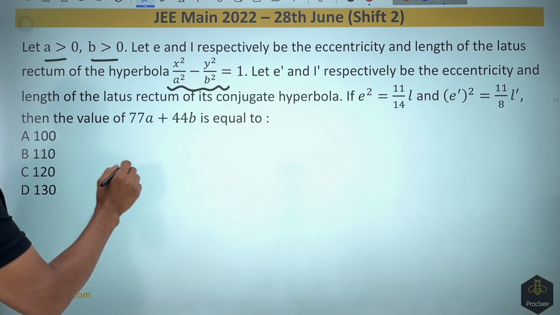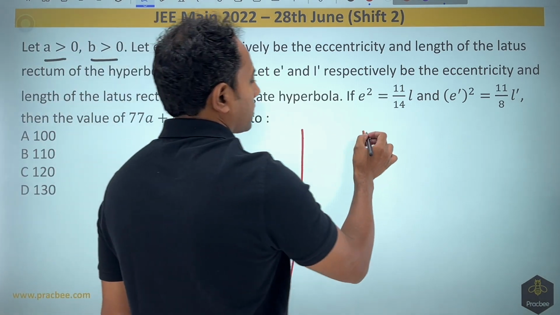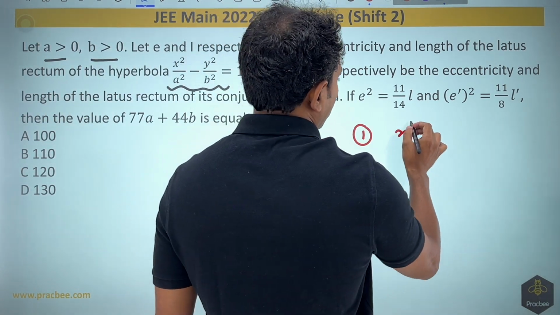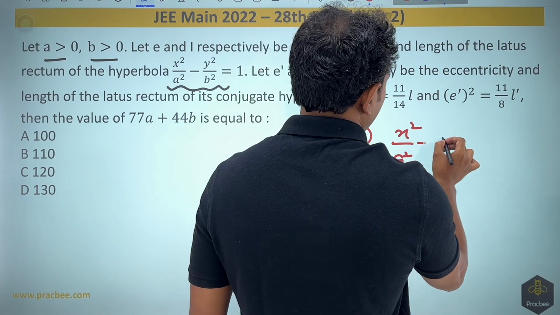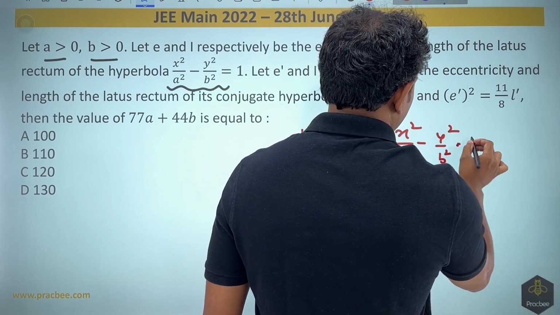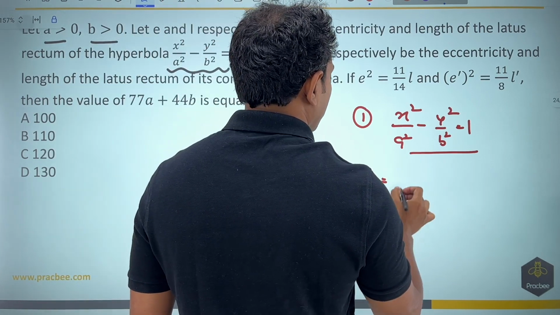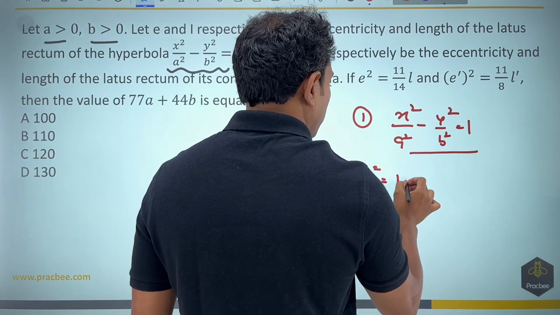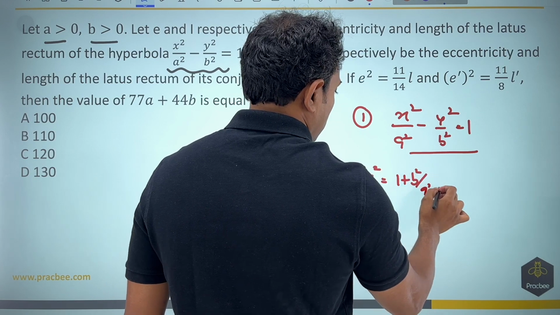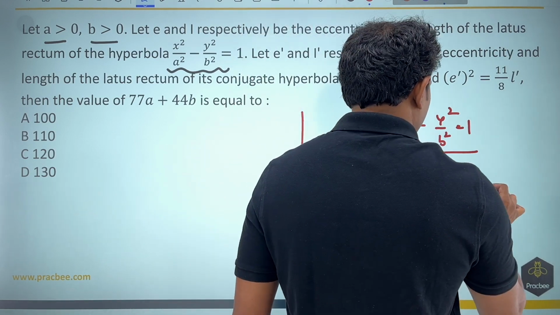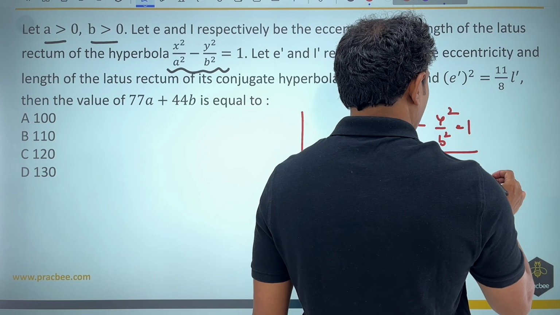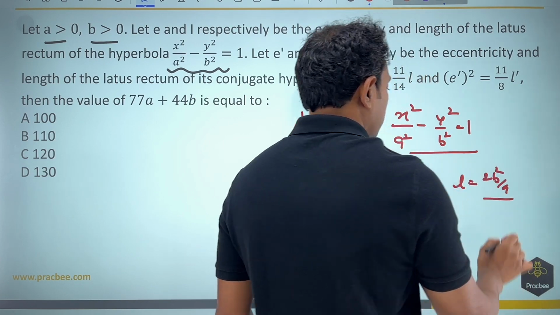See, if I write in the first step, the equation of hyperbola, it is x square by a square minus y square by b square equal to 1. So eccentricity is nothing but e. So if I write the value, it is nothing but e square will become 1 plus b square by a square. And if I write the value of L, it is going to also become 2b square by a.